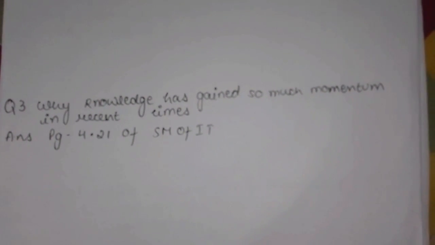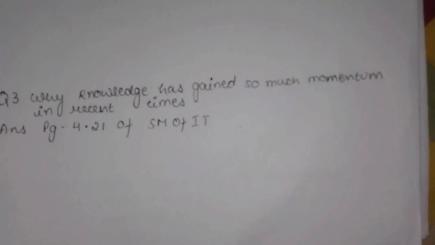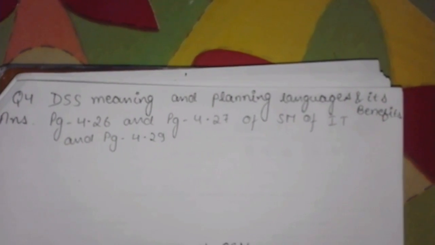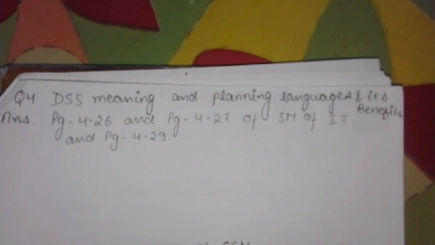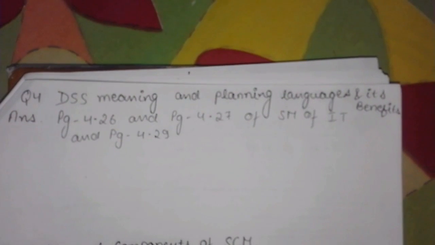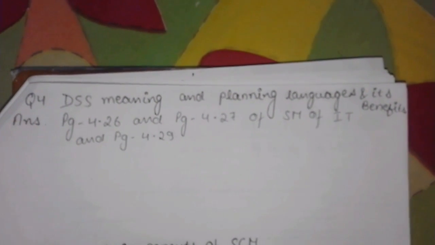Question number 3 is why knowledge has gained so much momentum in recent times. Its answer can be found on page number 4.21 of the study material of IT. Question number 4 is DSS meaning and planning languages and its benefits. Its answer can be found on page number 4.26, page 4.27 and page number 4.29 of the study material of